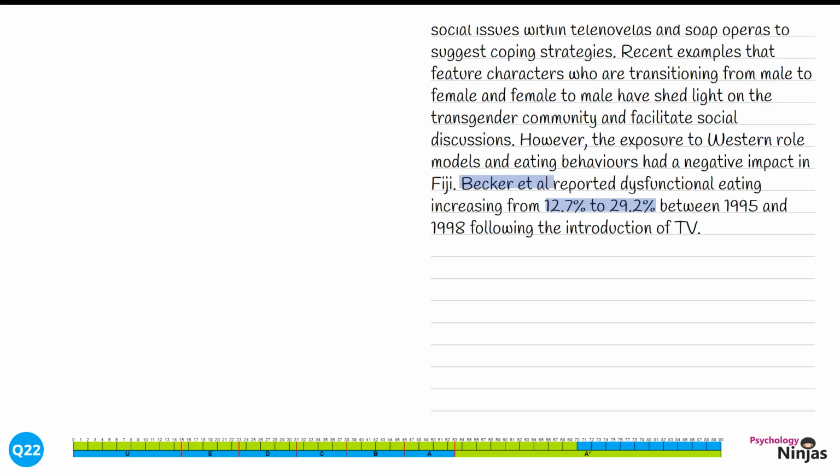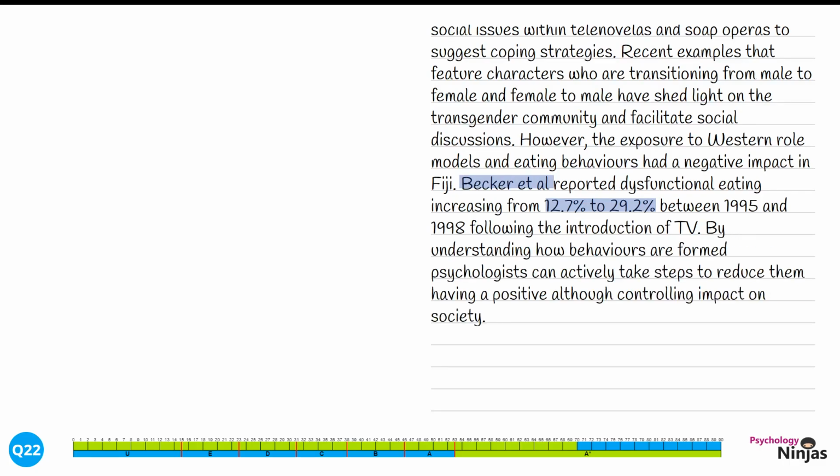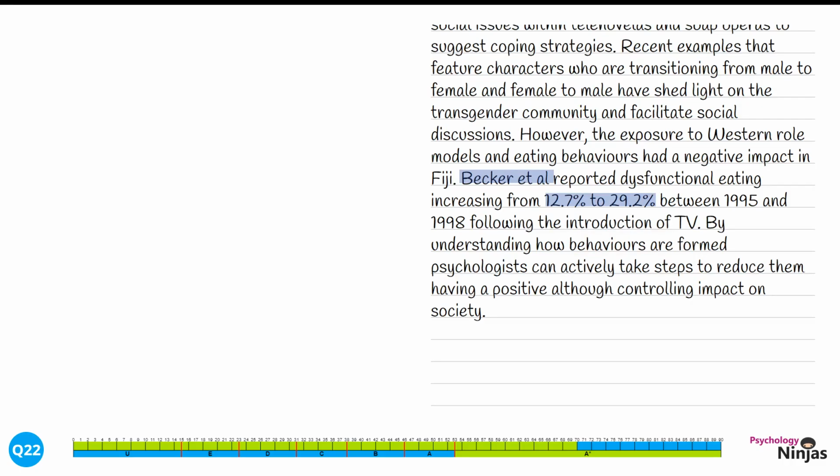To conclude our evaluation, we're going to form a judgment. By understanding how behaviours are formed, psychologists can take active steps to reduce them, having a positive, although controlling impact on society. In order to respond to our command word assess, we formed a clear judgment here, saying learning theories are positive but controlling. In our response, we're now going to return to explanation once again.